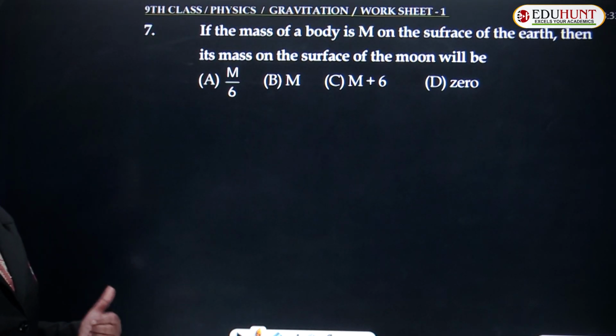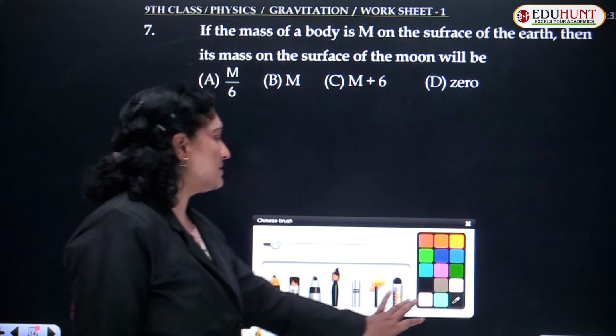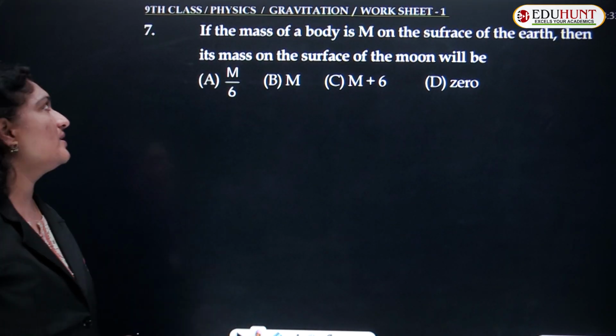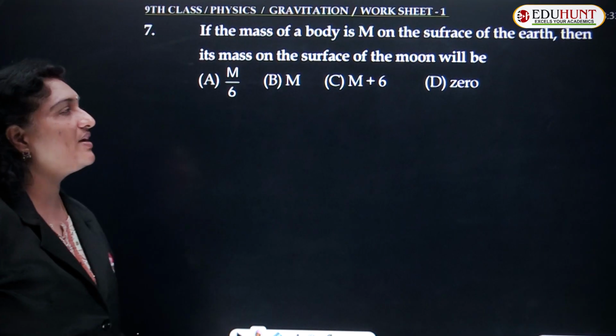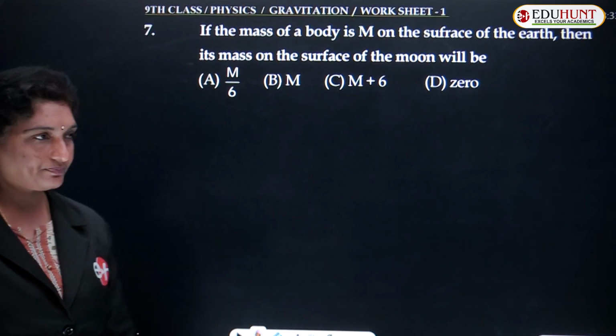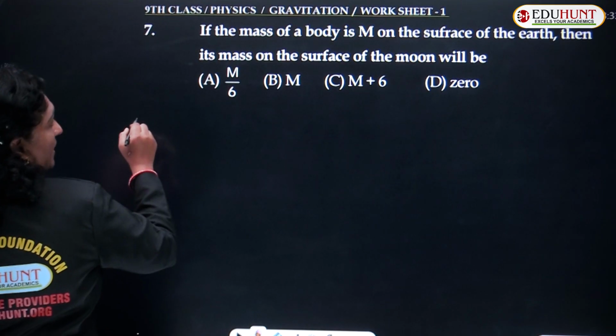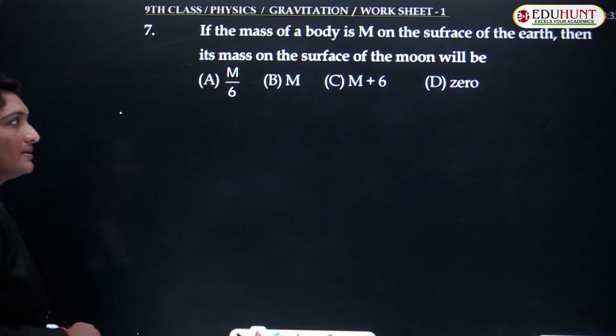Moving ahead with the seventh question, children. What was given? If the mass of a body is m on the surface of the earth, then its mass on the surface of the moon will be. Mass of the body. Just now we have calculated that.